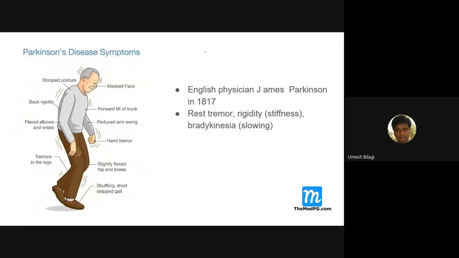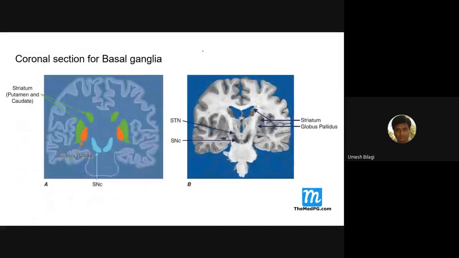Now let us go into more detail about the symptoms. I showed a coronal section. This is a beautiful image, I already told you this is striatum, lentiform nucleus. What is this? Substantia nigra. This is substantia nigra. What is this? Globus pallidus externa and interna. Same things are shown here, the coronal section of the basal ganglia.